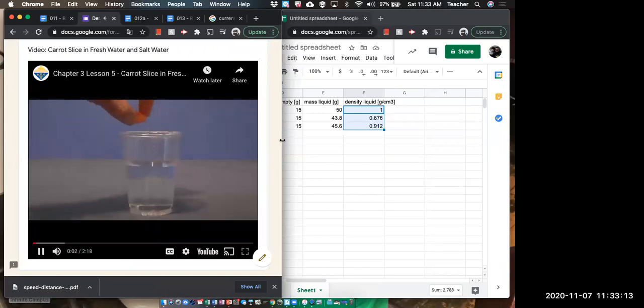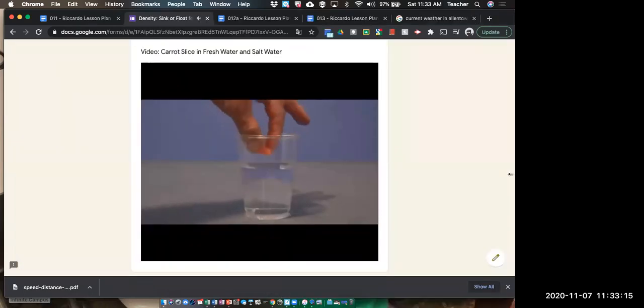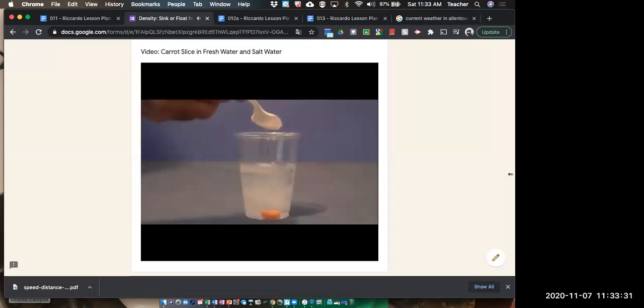Here's a cup of fresh water. We'll add a carrot slice to the fresh water. It sinks. You'll notice that the carrot sinks in fresh water. This means that the carrot slice is more dense than fresh water. Now we'll add table salt to the water and stir to make sure the salt dissolves quickly.